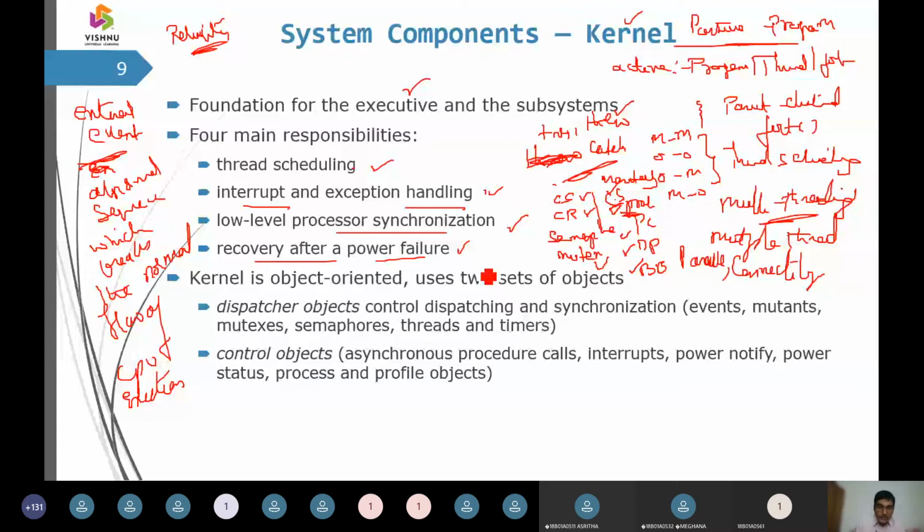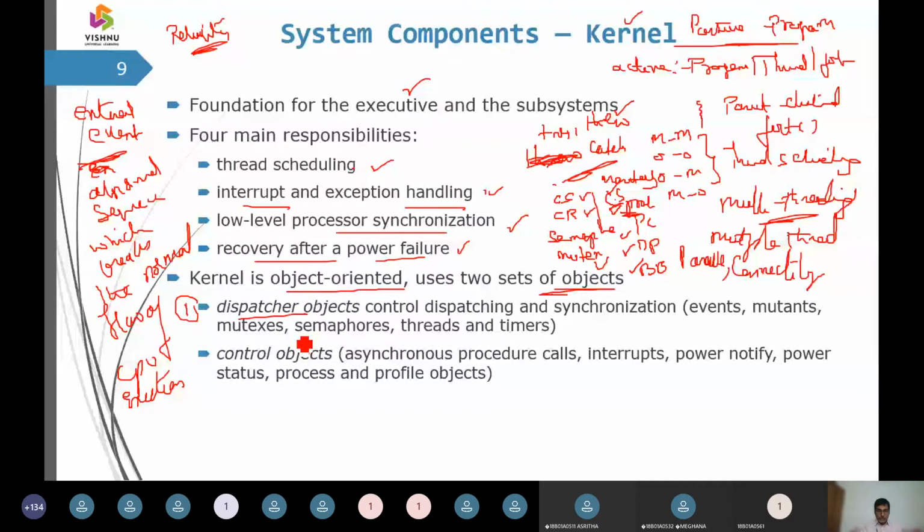And one more thing, we were saying that the kernel is going to support object-oriented programming, and this is going to have two sets of objects. What are these two sets of objects? One set of objects is the dispatcher. The dispatcher just gets the job and finally throws the job: your job is done. Then that dispatch management is going to be applicable to events, semaphores, threads, and mutual exclusion. For all these aspects, the dispatcher has its role.